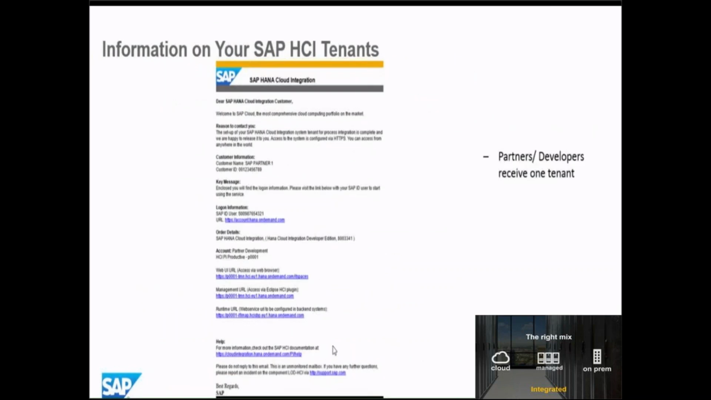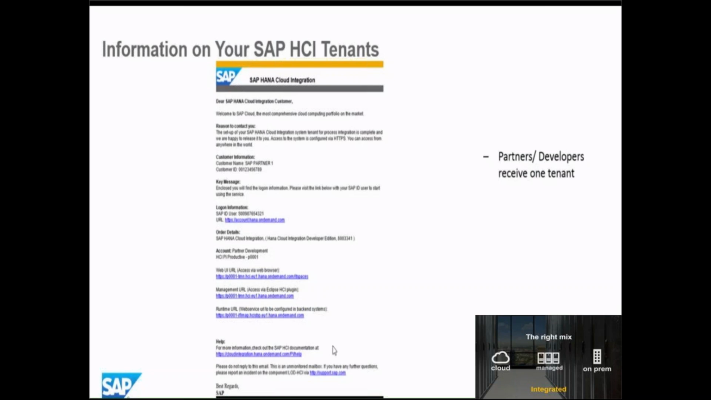If you are just a partner or developer, let's say Cognizant or Capgemini, you would be sent details like the web URL, Eclipse URL, and runtime URL, but you won't be sent the certificate details. Certificate details are specifically for customers or clients, not for partners or developers. You're getting me?